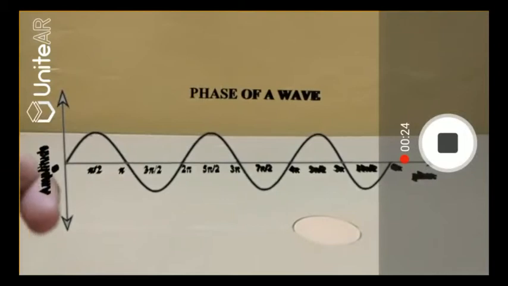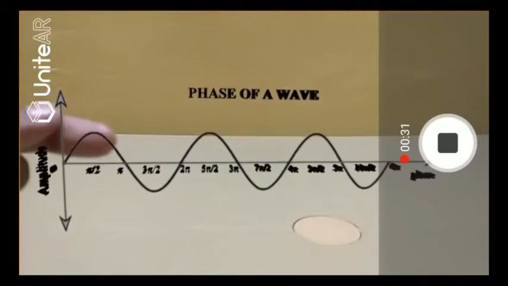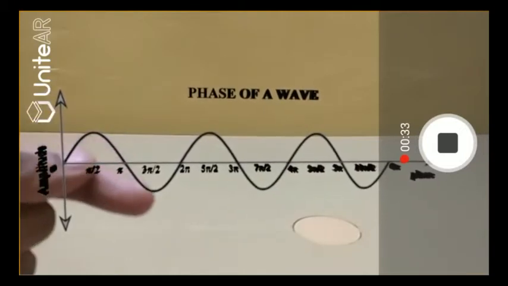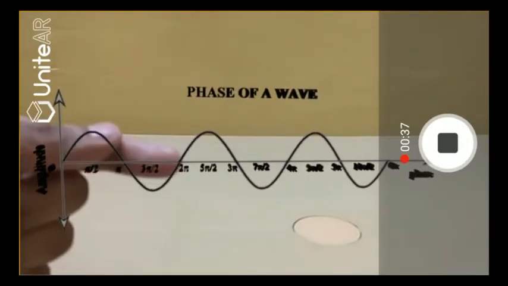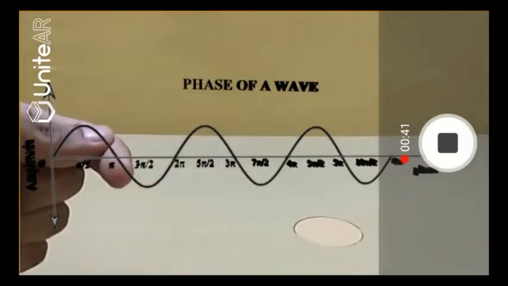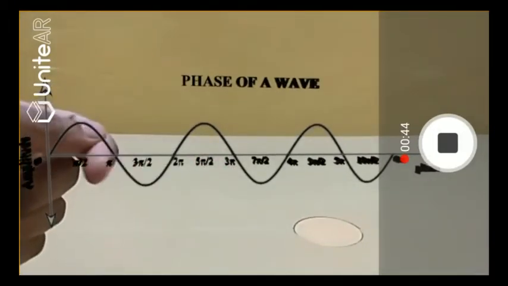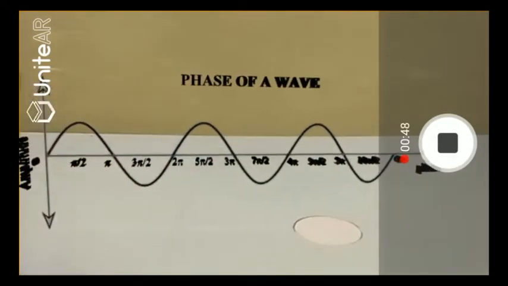Now let's consider the sine wave. It starts out from the origin, which is the mean position, goes up to the positive extreme, then comes back to the mean, goes to the negative extreme, and then comes back to the mean position again. Now if you observe from this point onward, it repeats the same cycle as it did before. This is why it's a periodic motion, because it repeats itself in equal intervals of time.